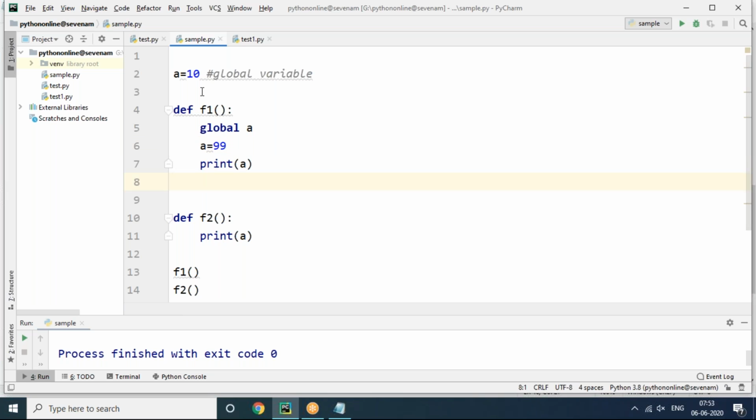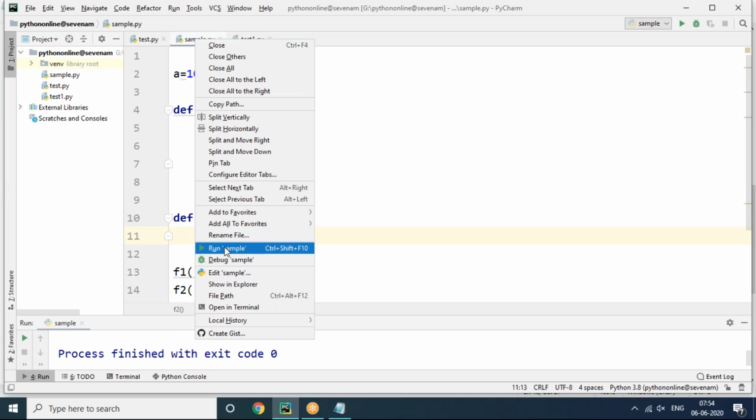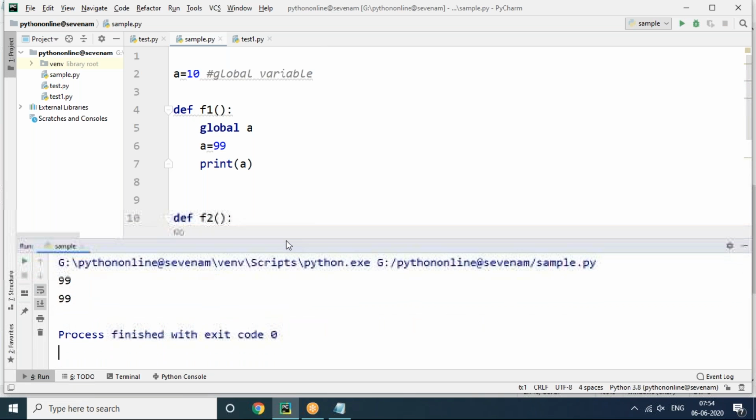Now we can see the global variable value 10 has become 99 inside the particular function. Once you modify the value, 99 will be printed here, and if you call the function F2, F2 also will show 99, because once we change the global variable value, it will continue to affect other functions also.